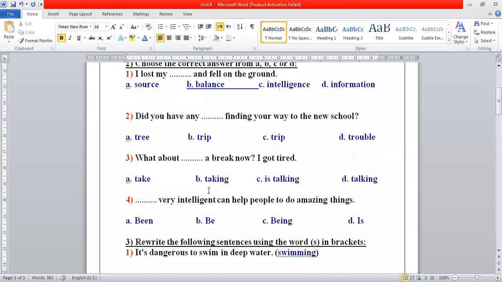Number 2, did you have any finding your way to the new school? Yes, who can answer it? Yes, Minnatullah Mustafa.